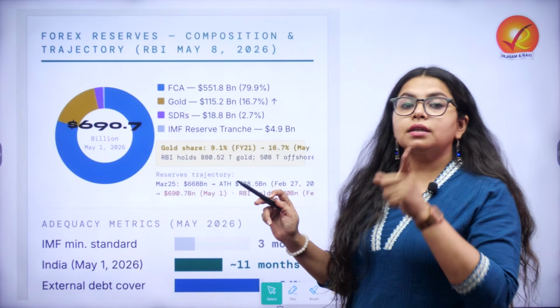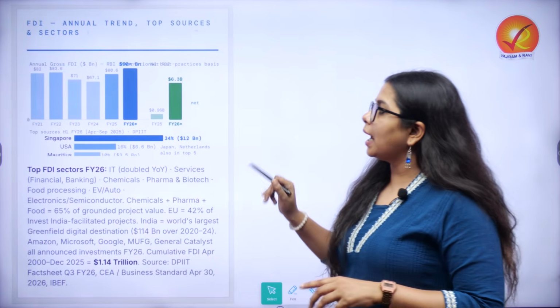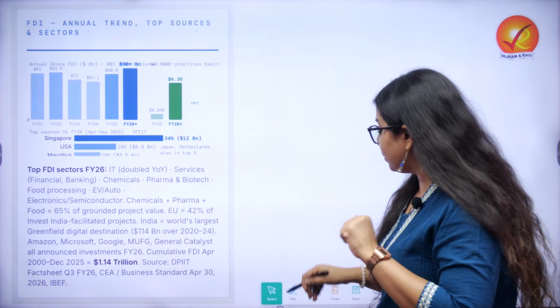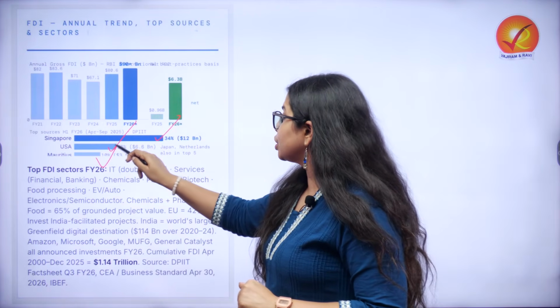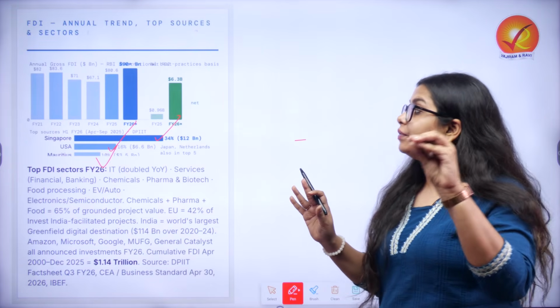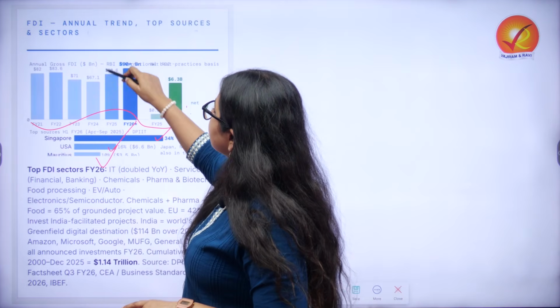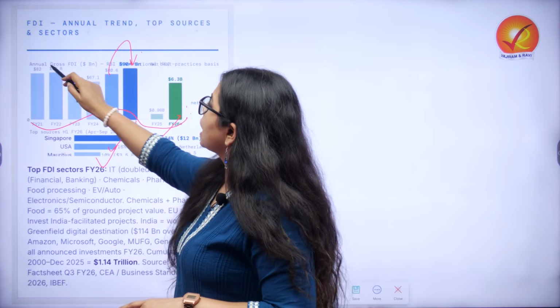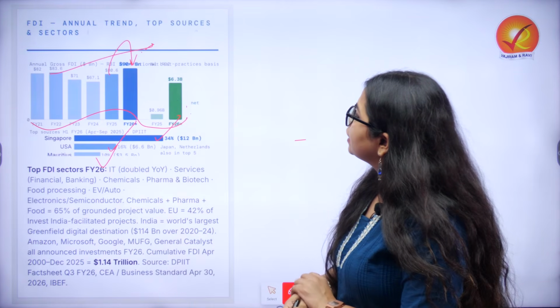Talking about external debt cover, we are going to cover external debt as well, but let us look at overall numbers for remittances. When we are talking about remittances, it is Singapore, USA, Mauritius, Japan and Netherlands that form the top 5. And across the years, we can see how remittances are also showing an upward trend in this context.